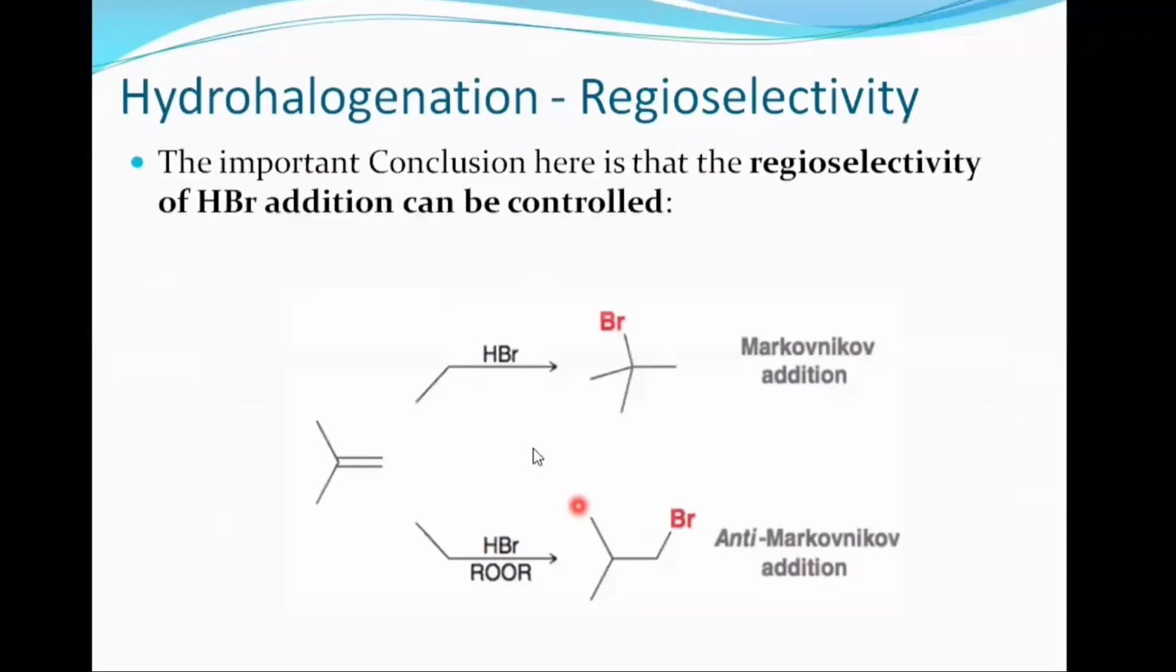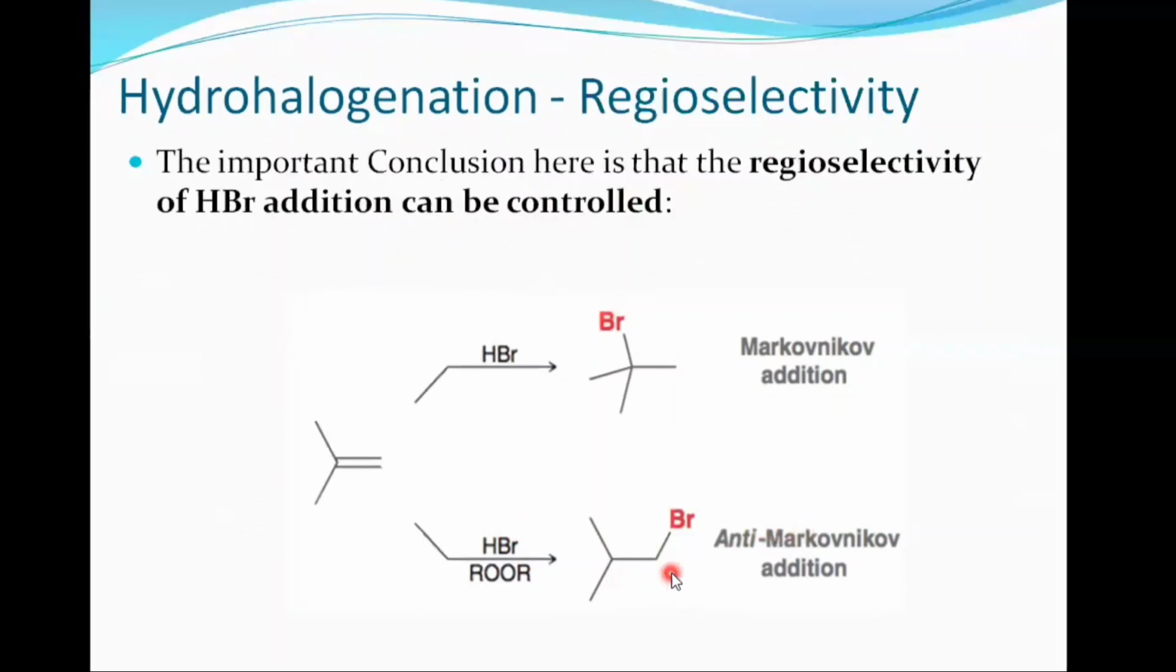So in the end, the important conclusion here is about how the regioselectivity of HBr addition can be controlled. How can we control the regioselectivity of hydrohalogenation? Simply, when we add only hydrogen bromide, then we will get Markovnikov addition. We will get this type of product. But when we add peroxide with hydrogen bromide, then we will get anti-Markovnikov addition. We will get this product. This is a more substituted product, while this is a less substituted product. So in this way, this is the complete mechanism of hydrohalogenations.